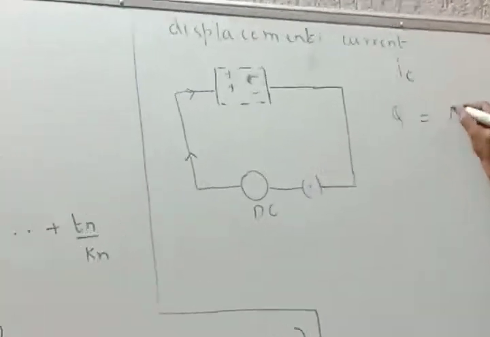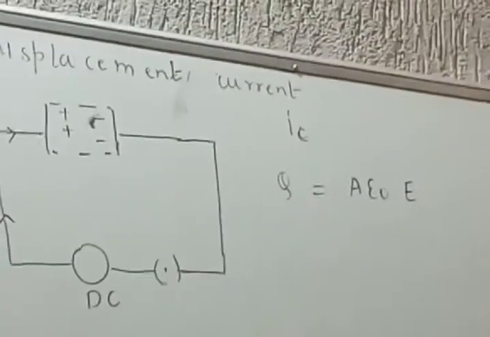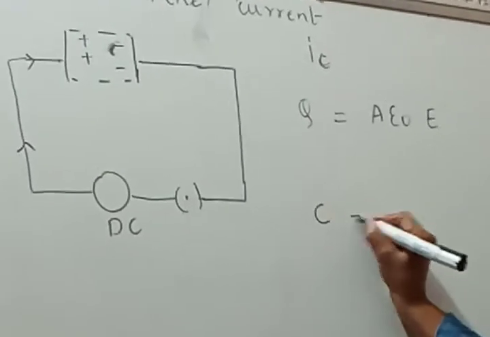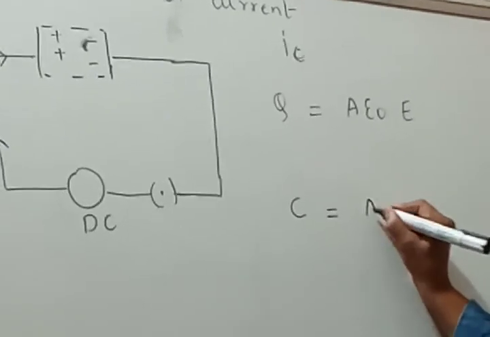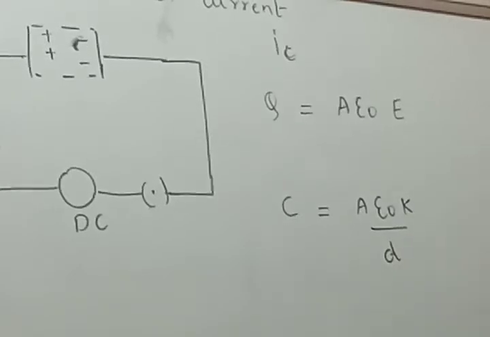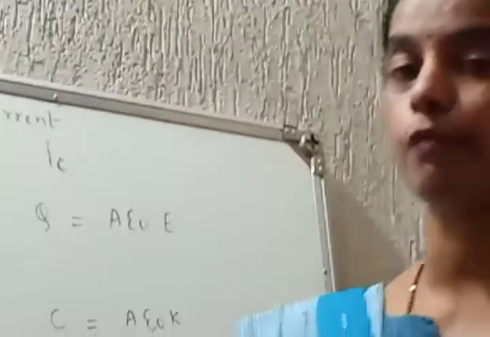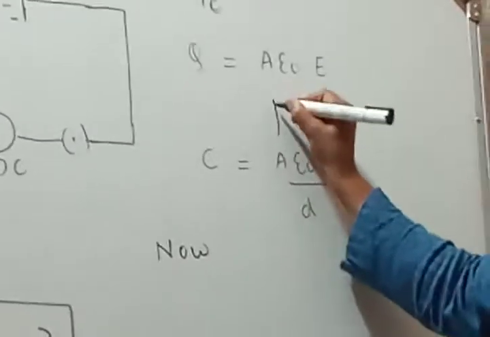Charge is A epsilon naught into E. You will ask, teacher, how did this come? Look, take the basics. Capacitance of a parallel plate capacitor is what? C is equal to A epsilon naught K divided by D. This is the expression for capacitance of a parallel plate capacitor.